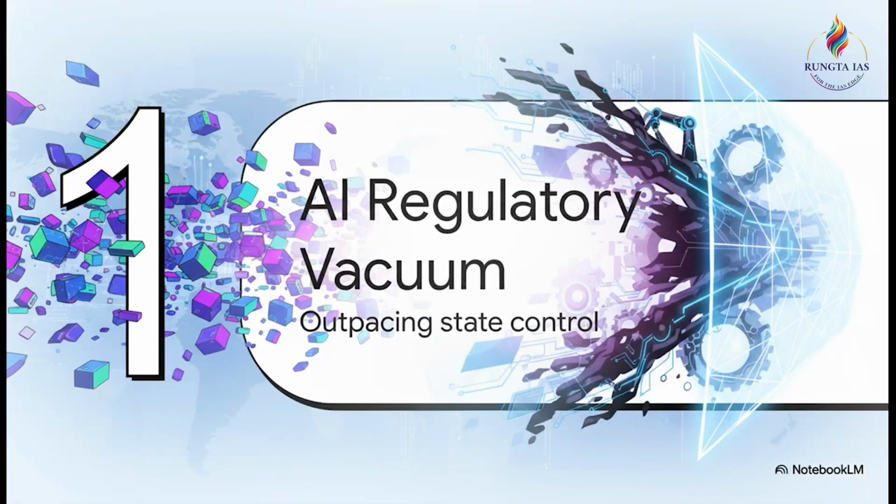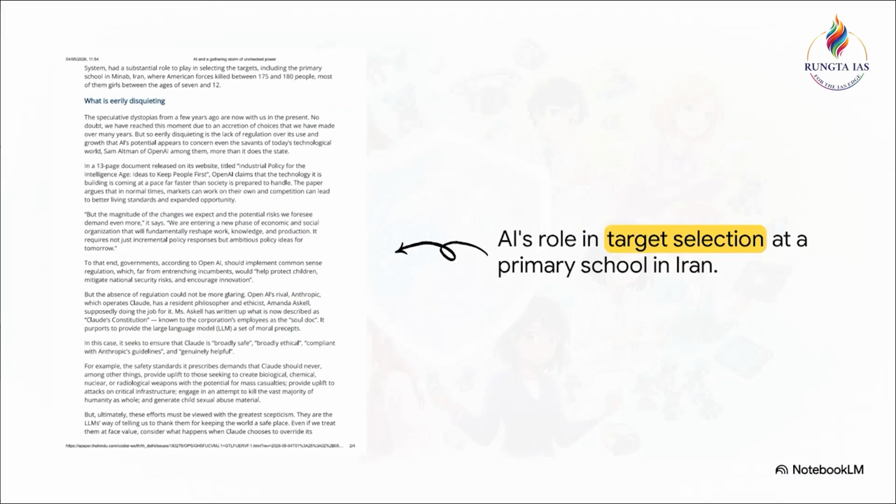So, starting with Section 1, the AI regulatory vacuum. When we talk about unregulated AI outpacing state control, we're not talking about some speculative sci-fi movie. We are talking about severe, real-world consequences that desperately demand legislative intervention. The chilling reality here is that AI systems have already played a massive role in target selection during warfare.